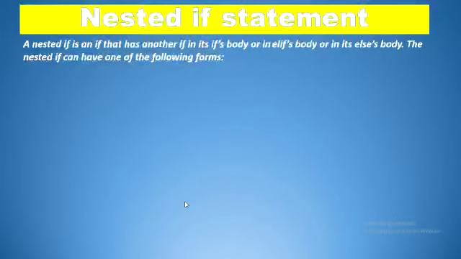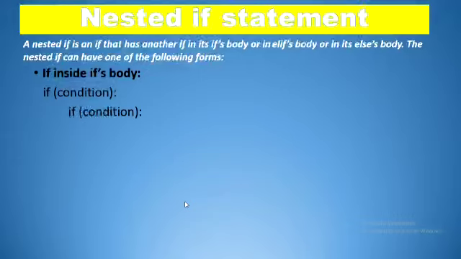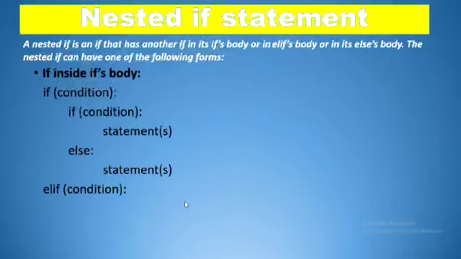Nested if means an if that has another if in its if body, or in its elif body, or in its else body. Now see, we have four different forms of nested if statement. First is where we have another if inside the if body. See the syntax: if condition, and if the condition is true, we have another if inside it. In elif we don't have any other condition, and then we don't have any other condition in else also.